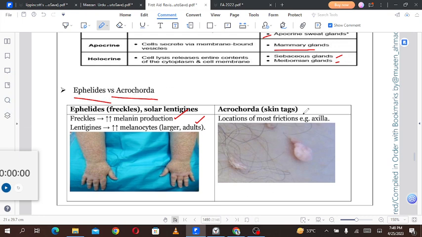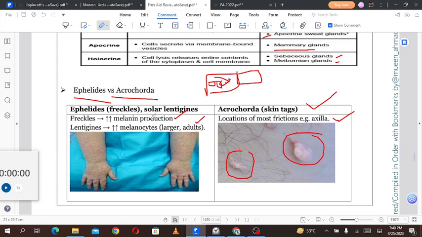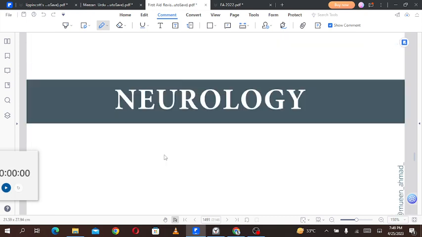What is an acrochordon? Skin tags like this one. In locations of most friction, for example the axilla, they may develop skin tags, that is acrochordon, while ephelides or freckles are an increase in melanin production. The number of melanocytes is just the same, but the melanin production of the melanosomes is increased. Lentigines are a condition in which the melanocyte number is increased. The freckles have increased melanosomes, while the lentigines have increased numbers of melanocytes. So remember the difference.